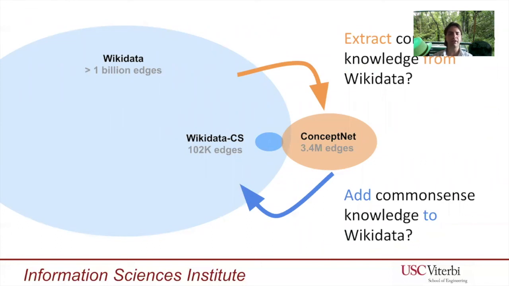As a community, we have to decide what is the future of Wikidata common sense. Do we want to extract more common sense knowledge from Wikidata and store that into graphs like ConceptNet? Or should we add common sense knowledge from graphs like ConceptNet back into Wikidata?